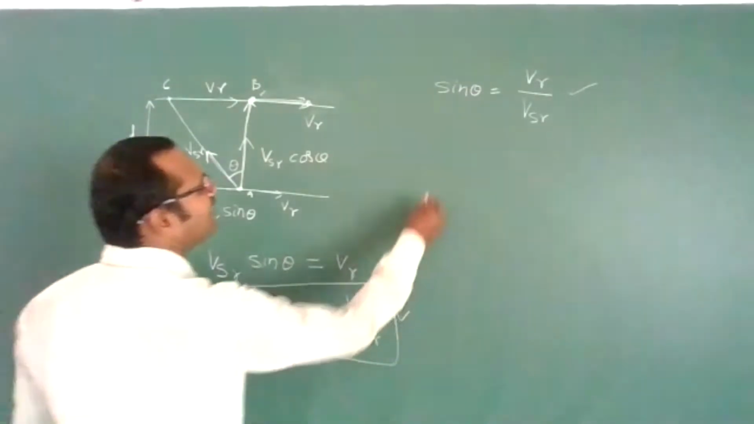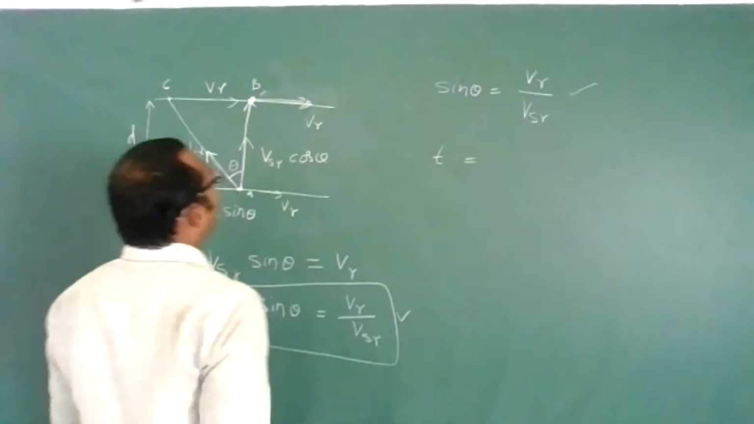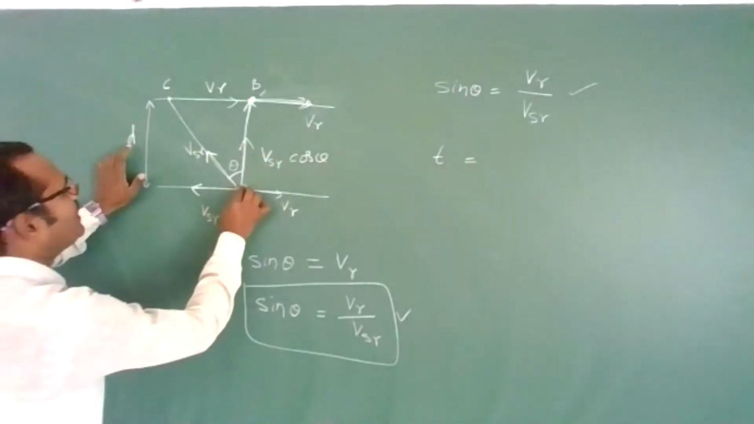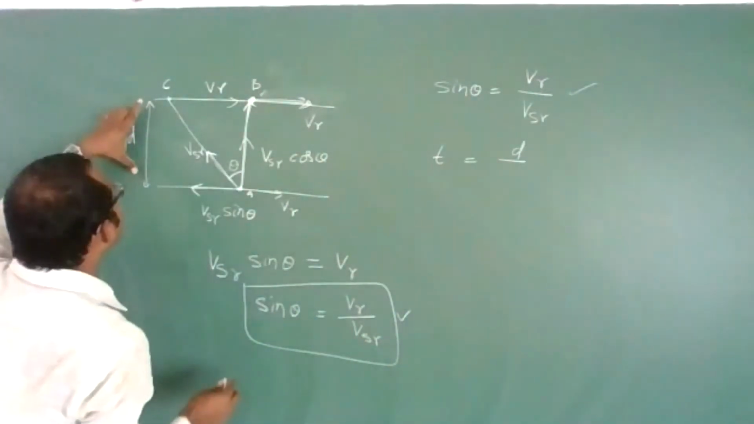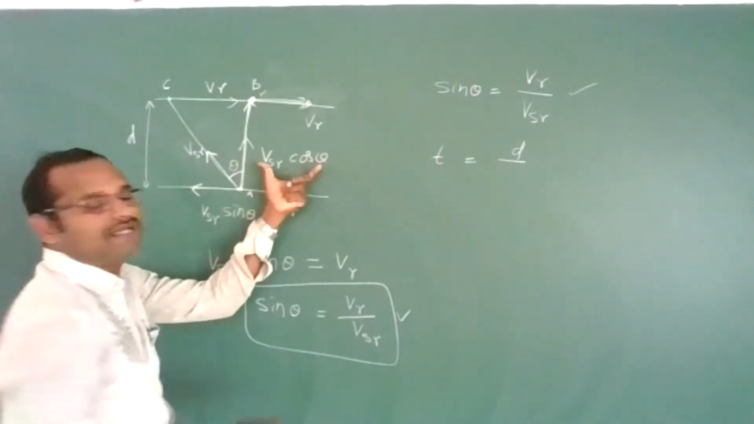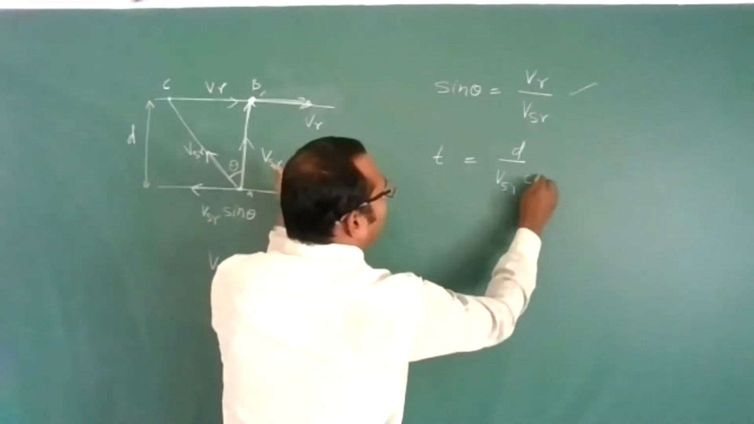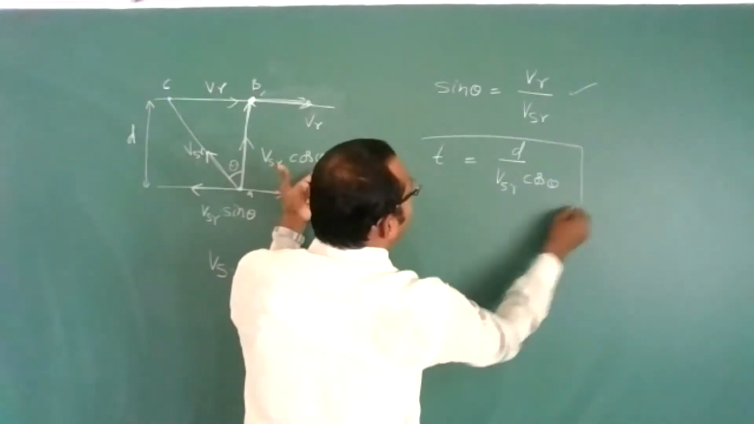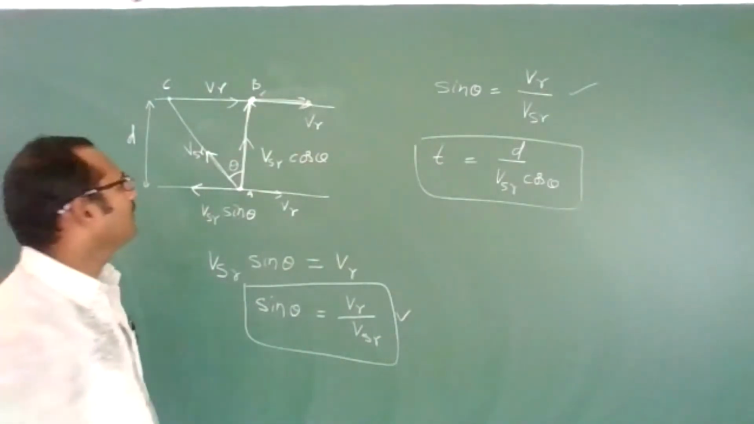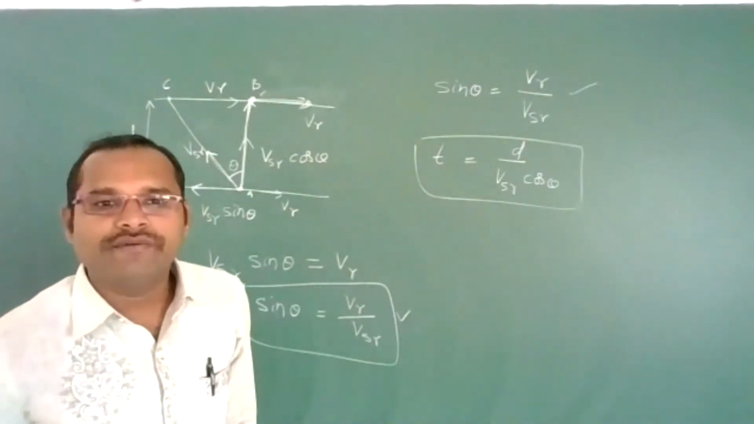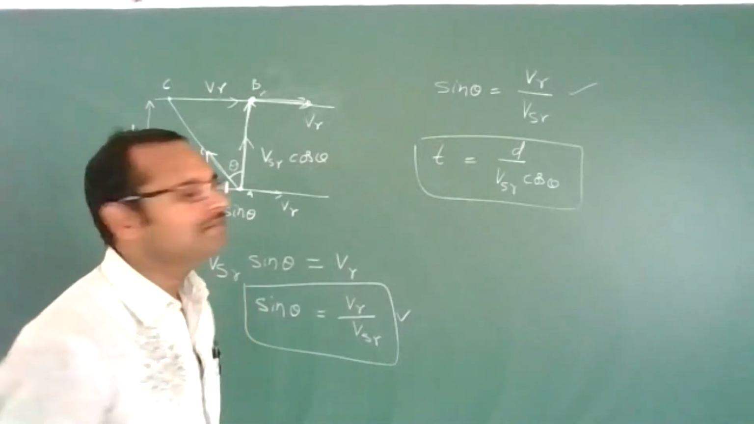How much time will it take for him to cross the river? How much distance is he crossing? Distance d. And with what velocity is he crossing this distance d? VSR cos theta. So the time it will take for him to cross the river is d by VSR cos theta. Finished, we got the answer. Are you understanding, students?